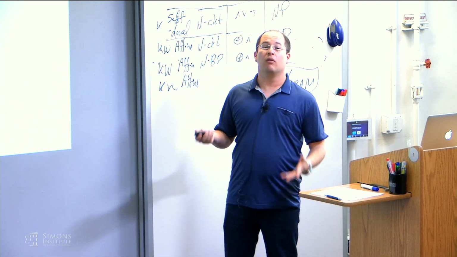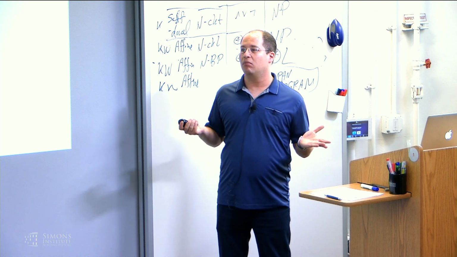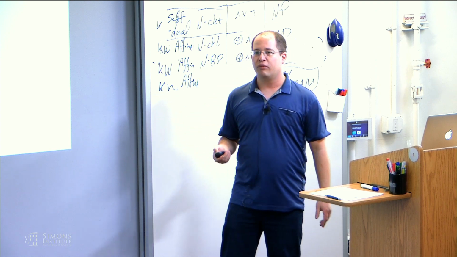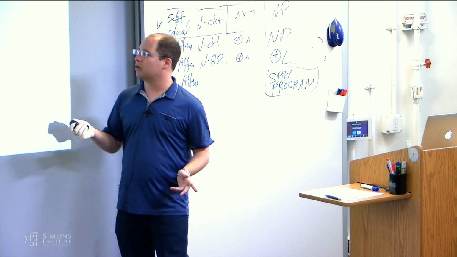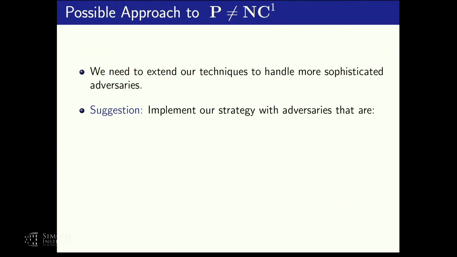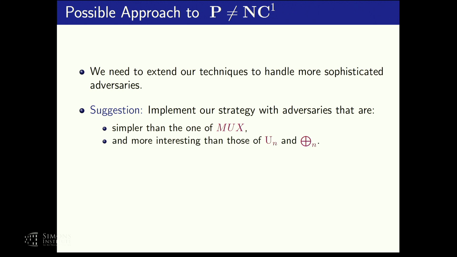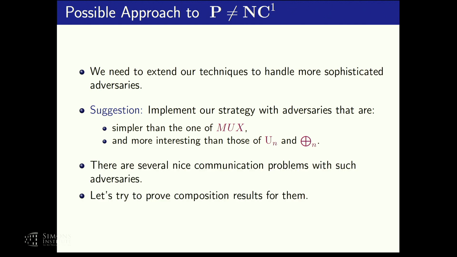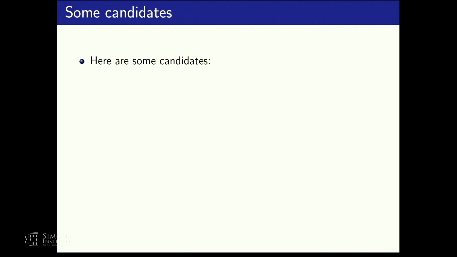Now, how can we develop our techniques further? Well, my suggestion is that we first try to prove composition results by implementing that proof strategy I described with information theoretic adversaries that are easier than the one of the multiplexor relation, simpler than the one of the multiplexor relation, but still are more interesting than the composition results we know for the universal relation and the parity relation. And there are several nice communication problems with such information theoretic adversaries, so I suggest we try to prove composition results for them.